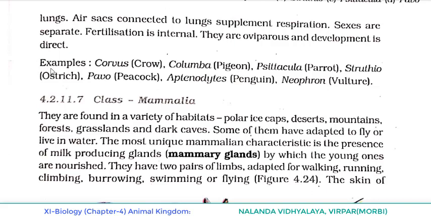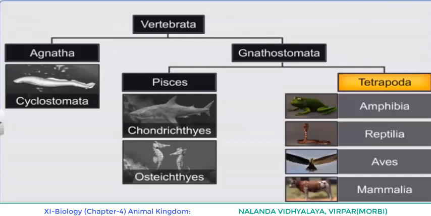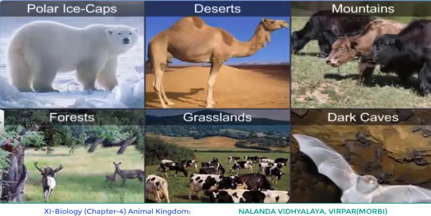Once again, the examples: corvus, crow; columba, pigeon; psittacula, parrot; struthio, ostrich; pavo, peacock; Aptenodytes, penguin; neophron, vulture. Now we are going to learn the last topic of the chapter and the last class of tetrapoda. Okay, let's see.